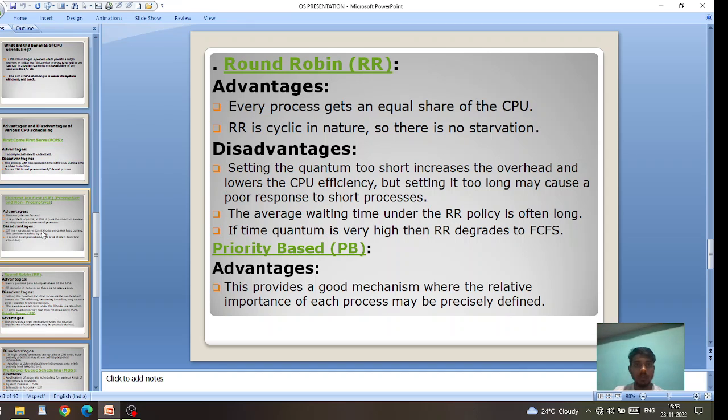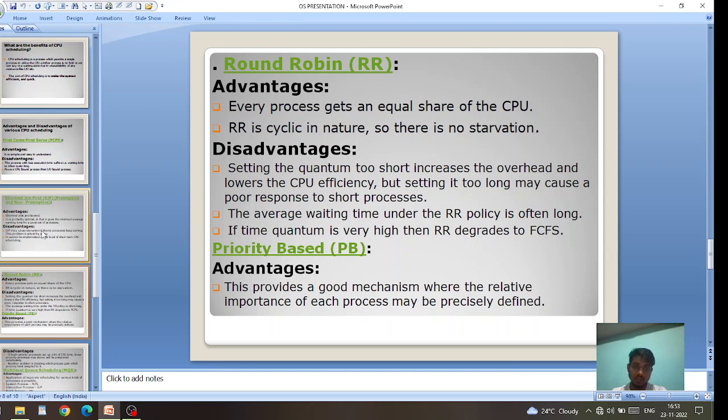In round robin, advantages: every process gets an equal share of the CPU. It is cyclic in nature, so there is no starvation. Disadvantages: setting the quantum too short increases the overhead and lowers the CPU efficiency, but setting it too long may cause a poor response to short processes. The average waiting time under the round robin policy is often long. If the quantum is very high, it degrades to FCFS.